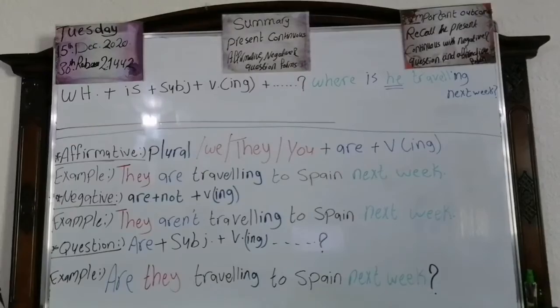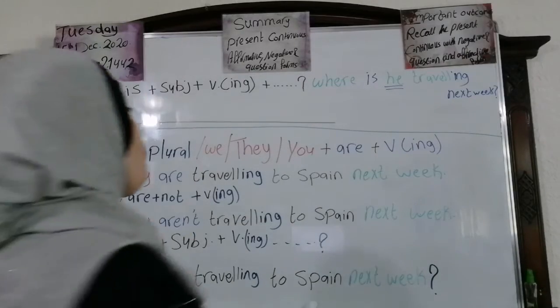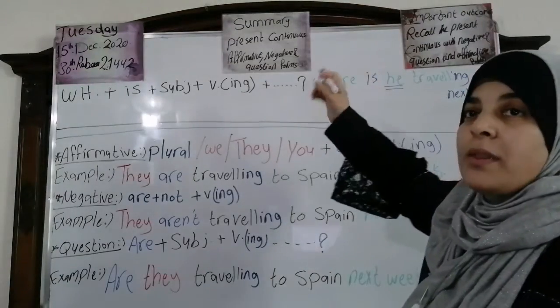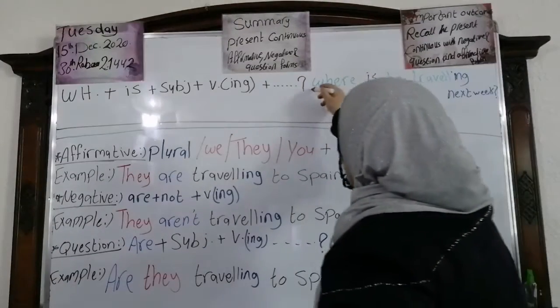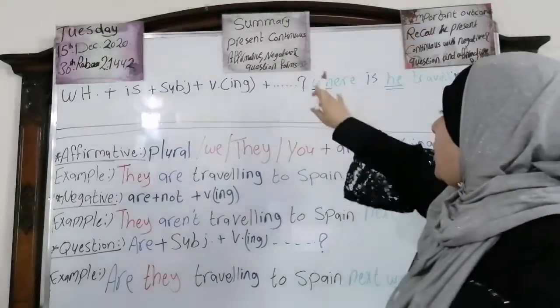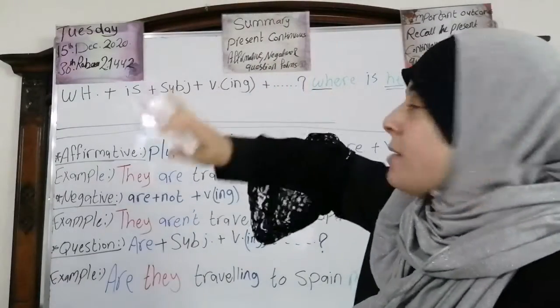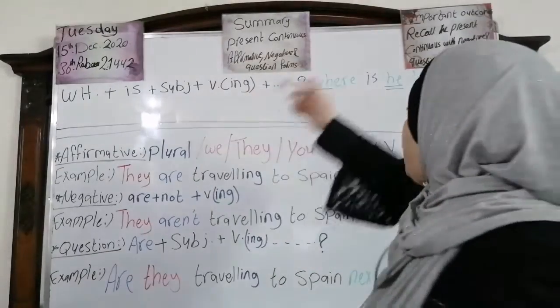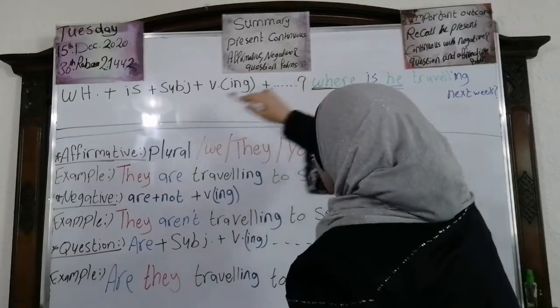Deal? Stay with me. I'm going to move to the next, with the WH question. Okay? Stay with me. Now look at this one. We have WH question plus is plus subject plus verb ing. This is the question. What do you mean by WH question? It means a word that starts with WH, like where or when, whatever, okay? Here, where, we are asking about a place. Where is he traveling next week? Where? This is the WH question, okay?